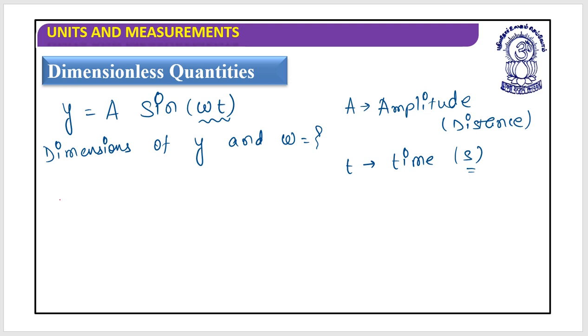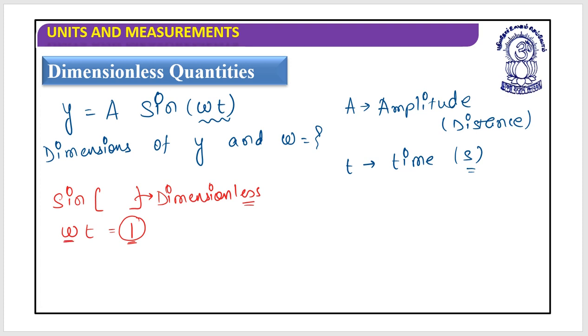I know that sine and its bracket are dimensionless. So I can write omega into t is equal to 1. Why have I written 1 here? It would be easy to calculate. I just need a dimensionless quantity. A dimensionless quantity could be any number, but for calculation, it would be easier if I consider it as 1.